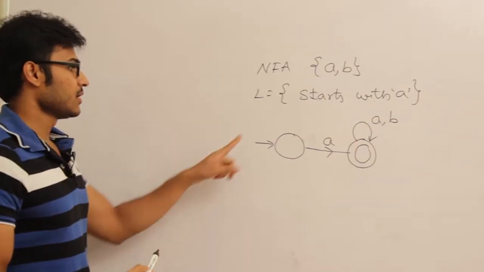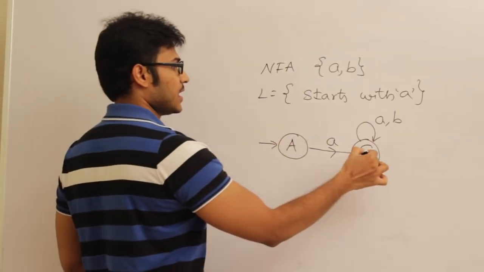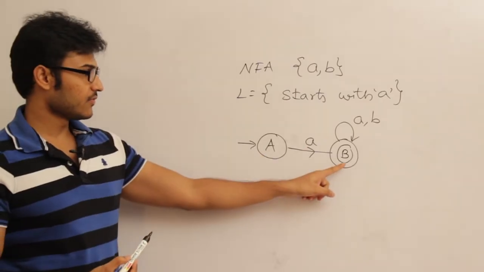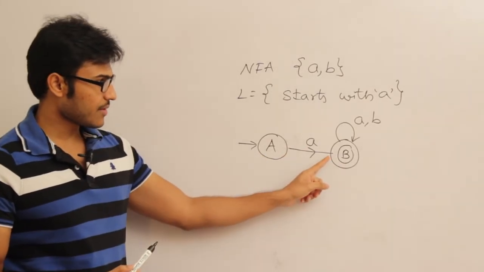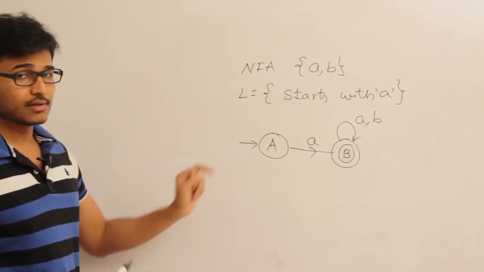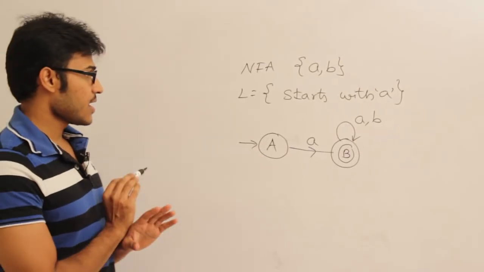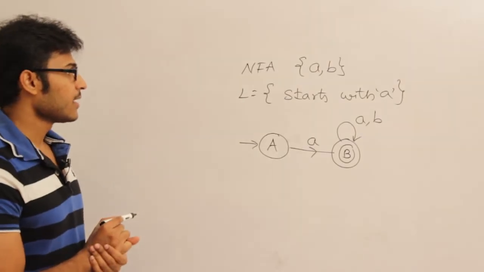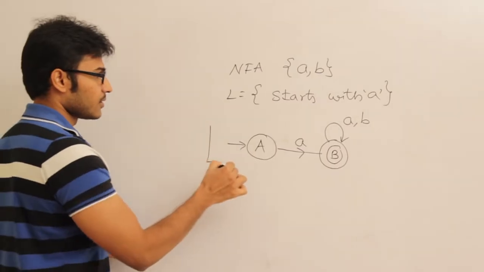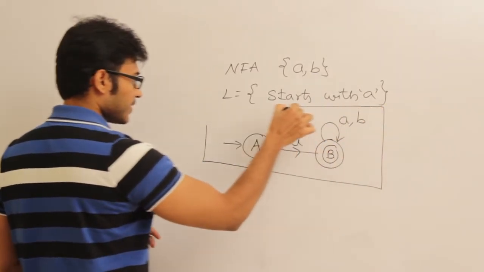That's it, right? Let us say we have two states, A and B, and now A is the initial state, B is the final state. If it is going to start with a, I am going to accept. I am not going to talk about what happens to A if it sees a b. That will go to a dead configuration, and I am not going to talk about it. Okay? Why? Because it is NFA.